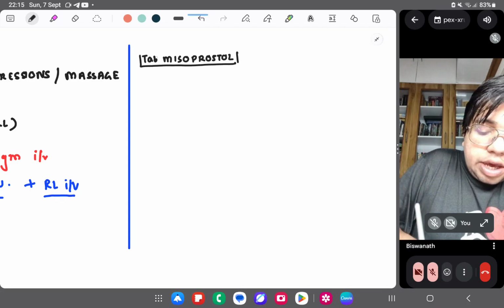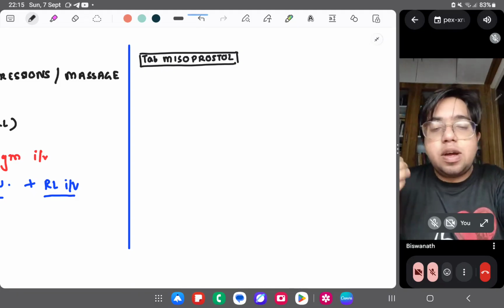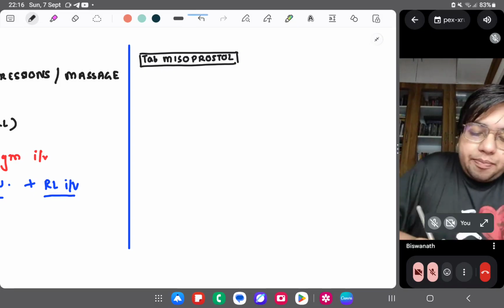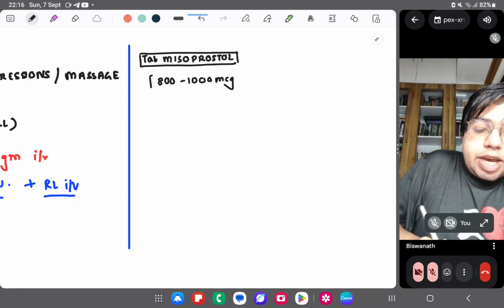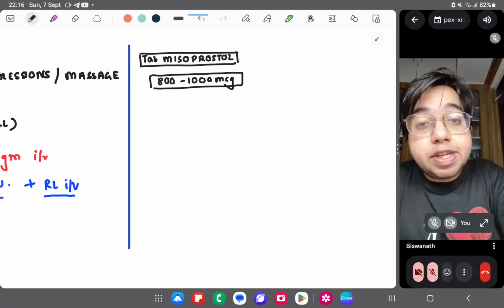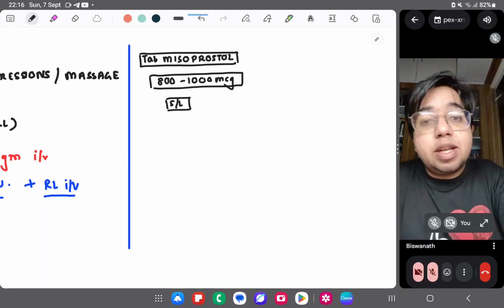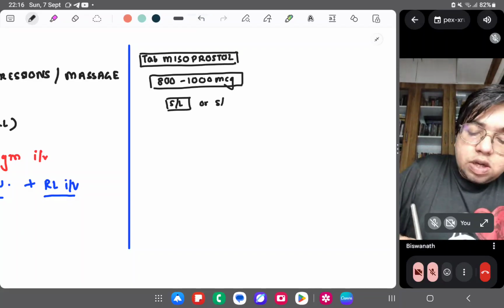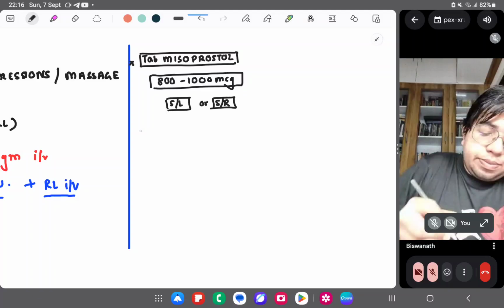We can give tab misoprostol, and the dose is 800 to 1000 microgram. Okay, you can give this sublingually as per the requirement, or you can give it subrectally also. So tab misoprostol is there.